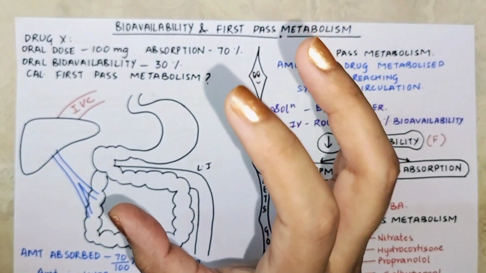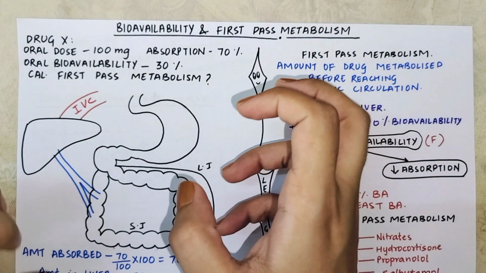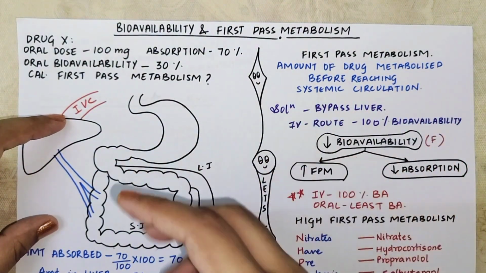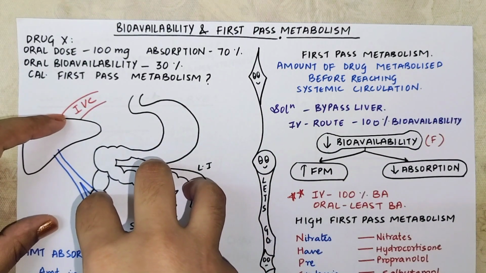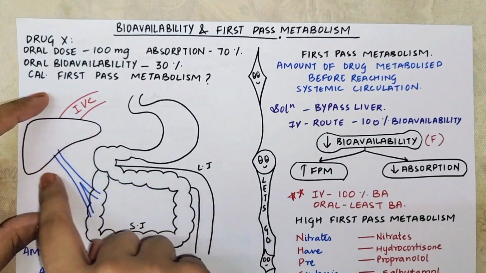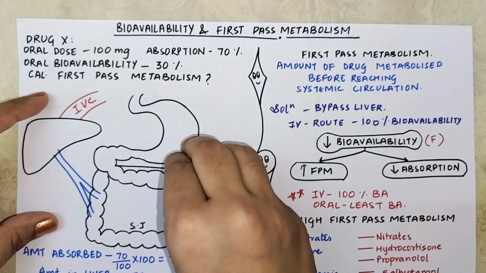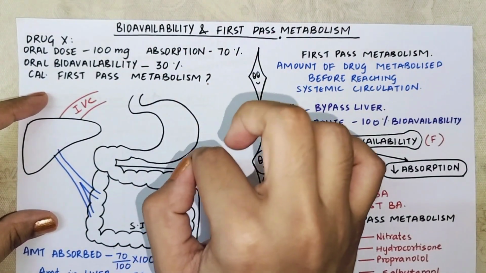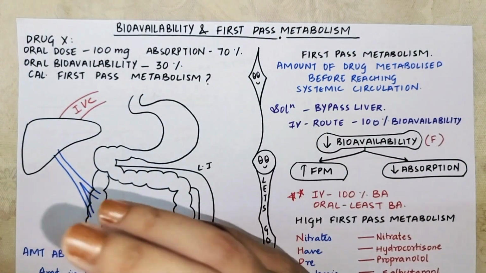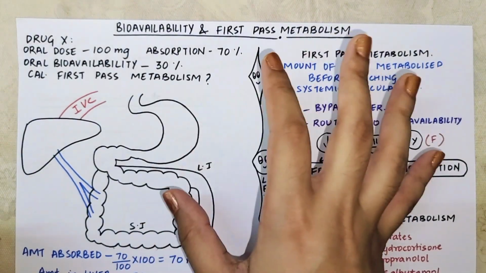So the first thing that you should know is, when you are taking a drug orally, it is entering your esophagus and going inside the stomach, and then it is going inside the small intestine and then the large intestine. But when it is going inside the small intestine, it is going to get absorbed through portal veins, and it will go to the liver, it will get metabolized, and then it will enter inferior vena cava, and inferior vena cava, as we all know, is going to drain in the right atrium of heart, then from right atrium to right ventricle, and then to the lungs, and then left atrium, left ventricle, aorta, and then all the arteries and arterioles.